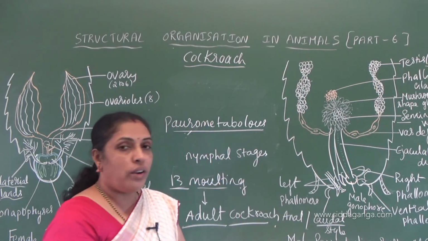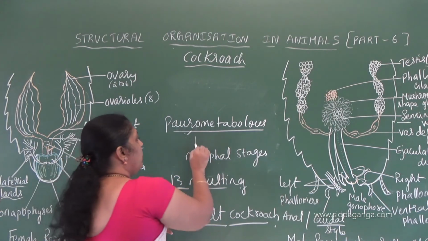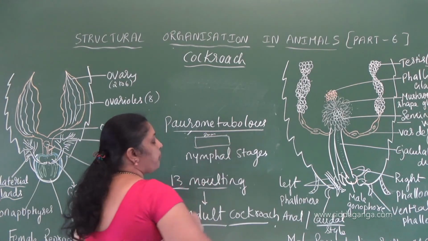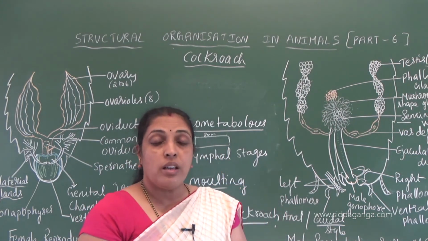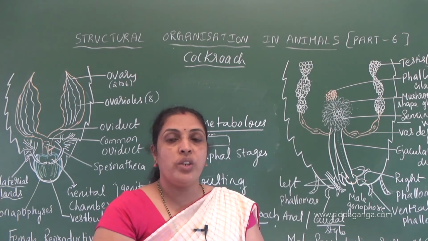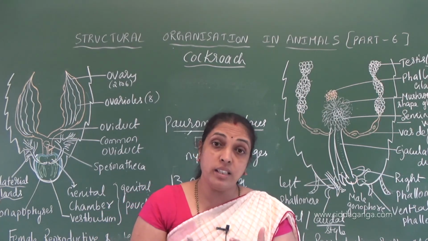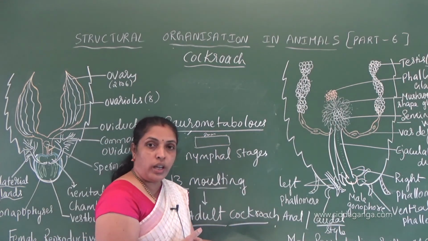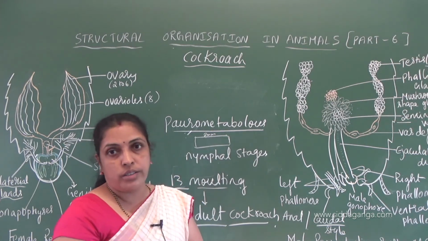After fertilization, each ootheca is 8 mm in length, and each ootheca contains 14 to 16 fertilized ovum. Development we see in cockroach is called paurometabolous. That means we see nymphal stages. It undergoes many nymphal stages to attain adult size or to become an adult.